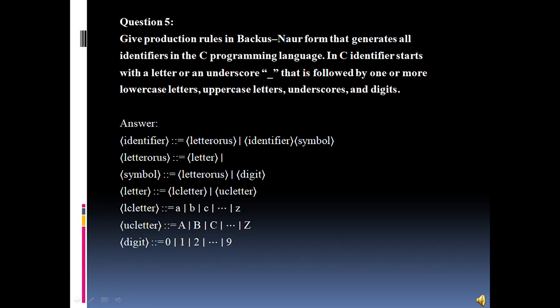In the solution, we can see that an identifier can be letters and an identifier can be a symbol, that is an underscore. Letters can be a letter, symbols can be letters or digits. Letters can be uppercase or lowercase. Letters should be from A to Z, uppercase or lowercase. Digits should be from 0 to 9.